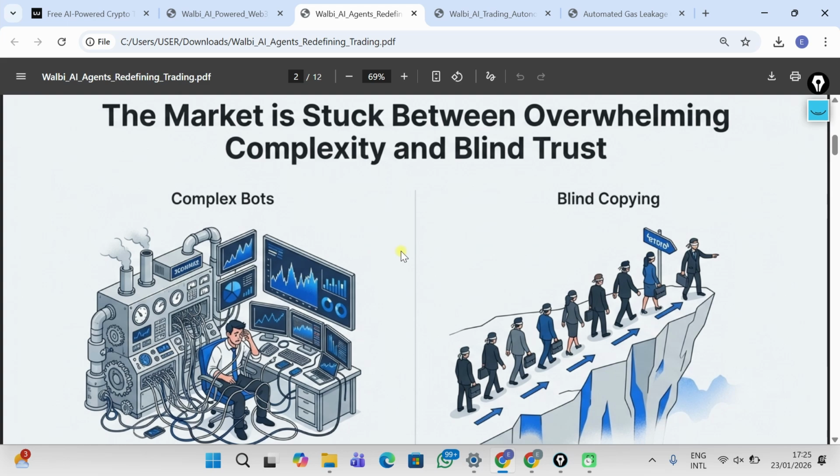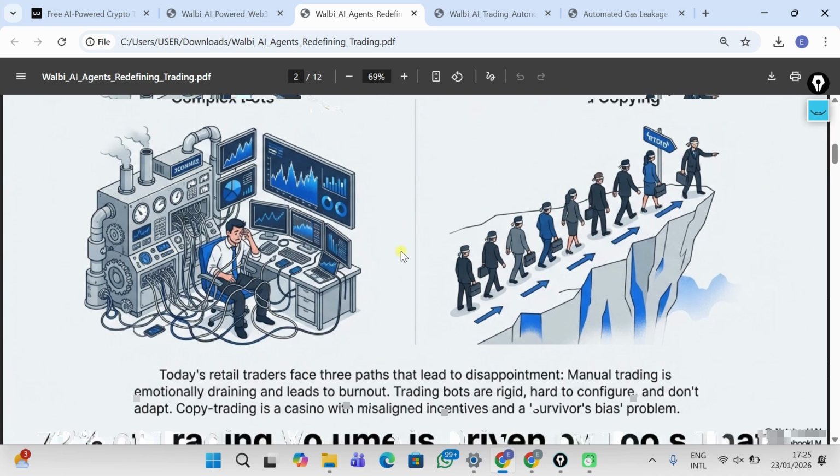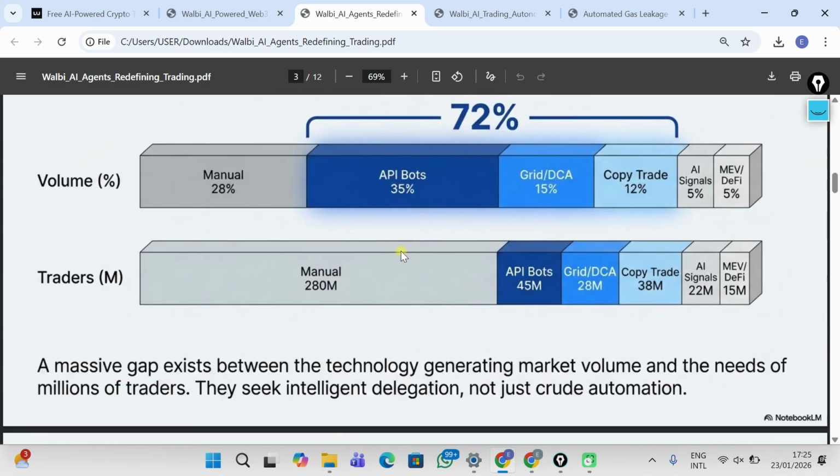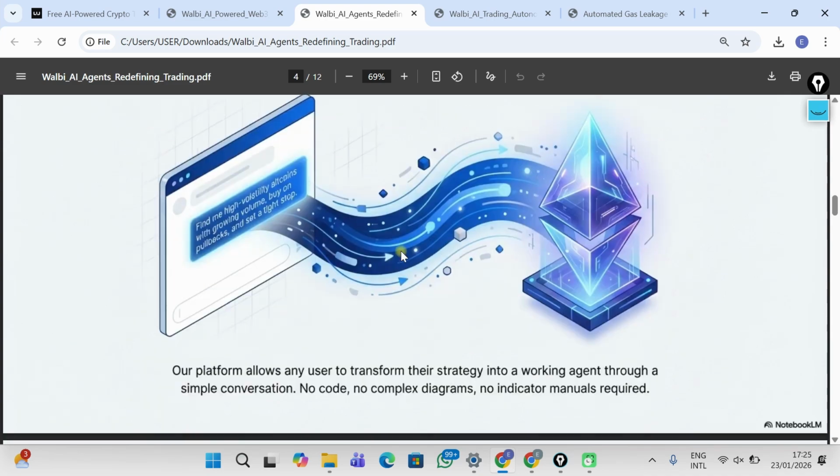But now there's a problem with this. Most of these bots, actually, we do not know how they make their decisions, right? We just know that we copy, and then most of the time we end up losing our money. Why? Probably because our capital was not enough, or we did not really understand what was going on. So people end up copying trades blindly. Now that is where Walbi comes in. In Walbi, you do not just copy trading from a bot.